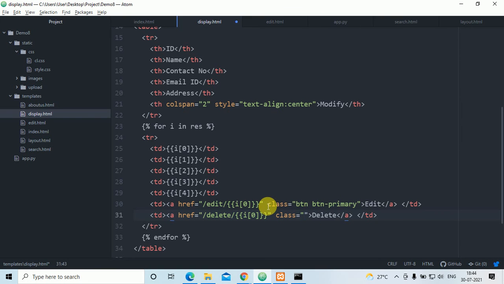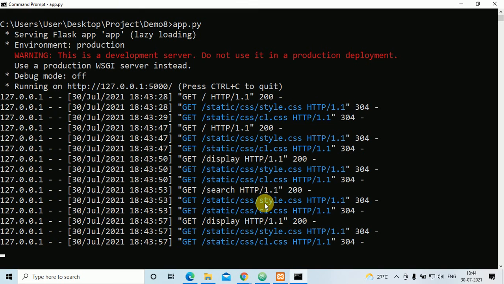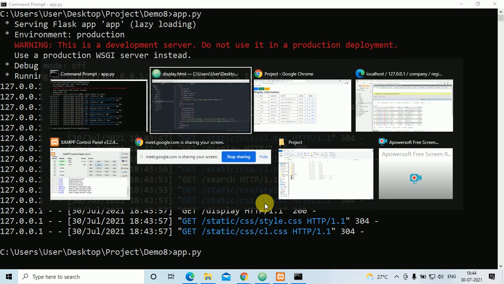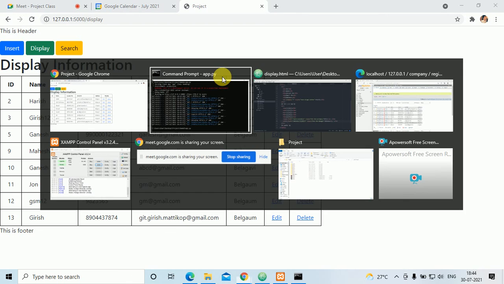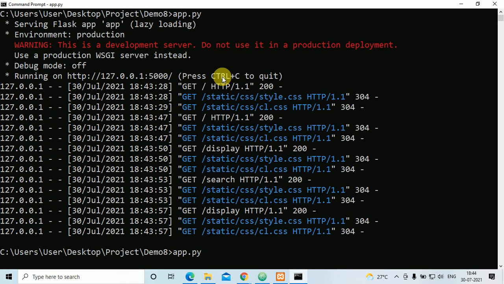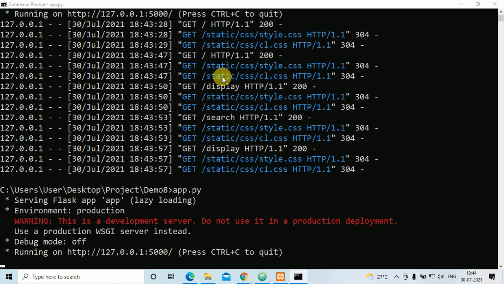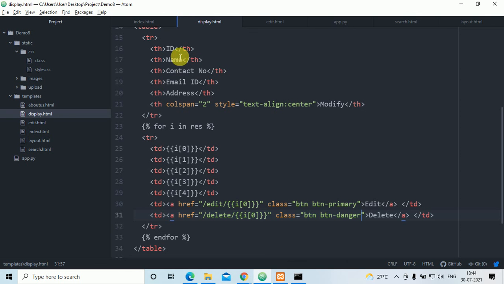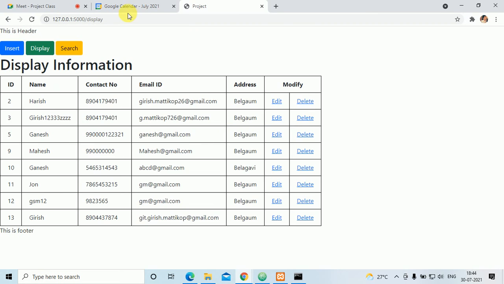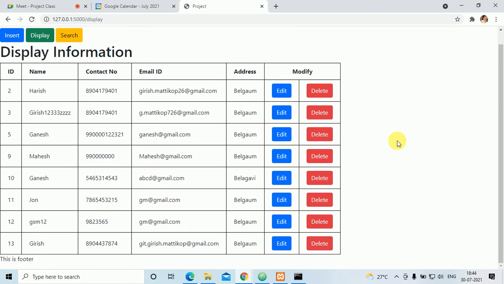And class btn danger means red color. Once again I'll run it and show you. Wait for a second. Now I'll refresh this one. See, now edit and delete will be buttons.